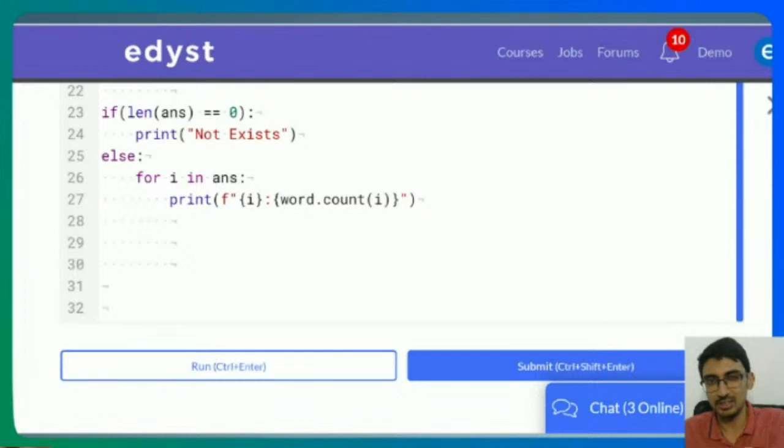Is it like string literals? Not specifically like a string literal. It's more like a string replacement. It's a way of printing it. If I give you a string and I want to replace this with the variable i, instead of printing i, I need to give f over there. I need to give curly braces. Whatever is enclosed in curly braces is going to be replaced with that particular variable.